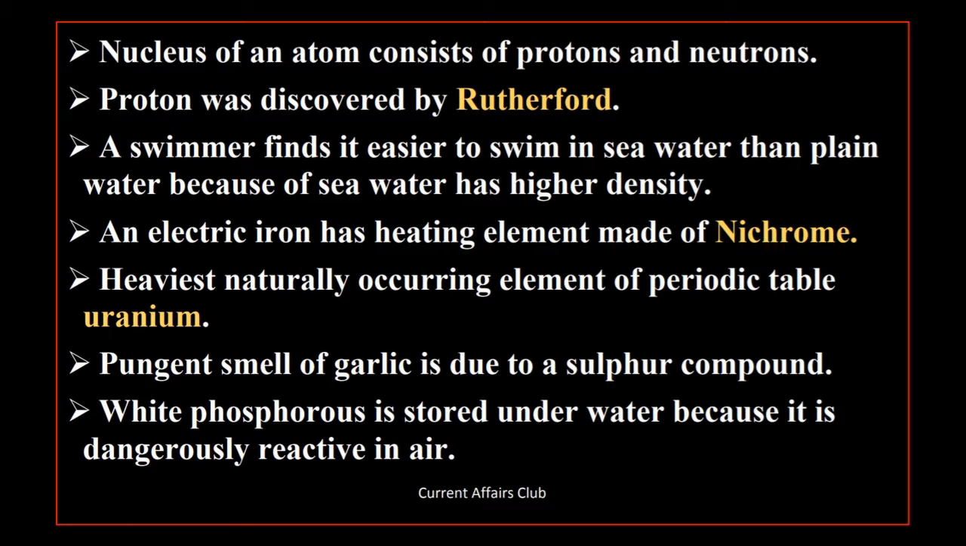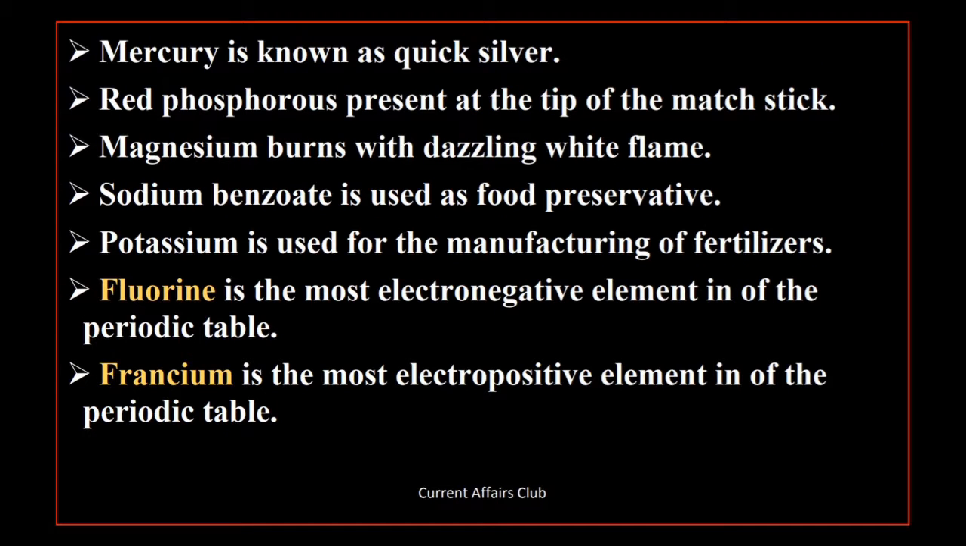An electric iron has heating element made of nichrome. Heaviest naturally occurring element of periodic table: uranium. Pungent smell of garlic is due to a sulfur compound. White phosphorus is stored underwater because it is dangerously reactive in air. Mercury is known as quicksilver.